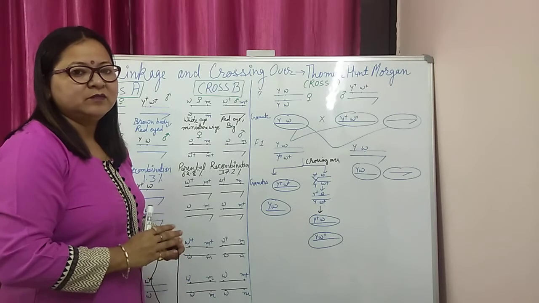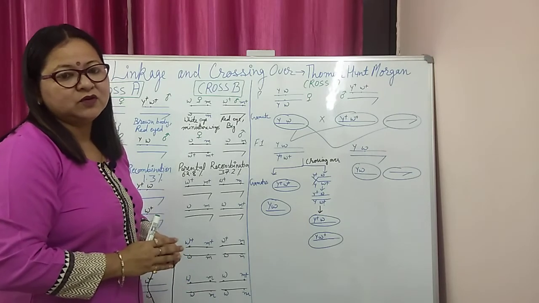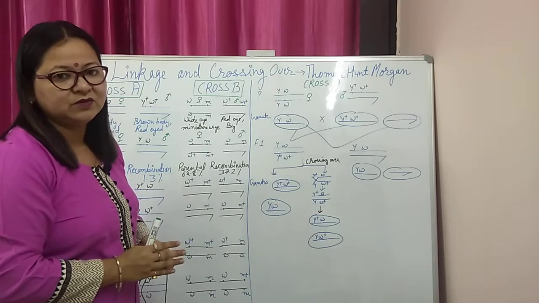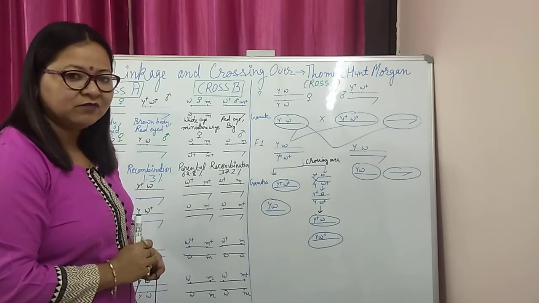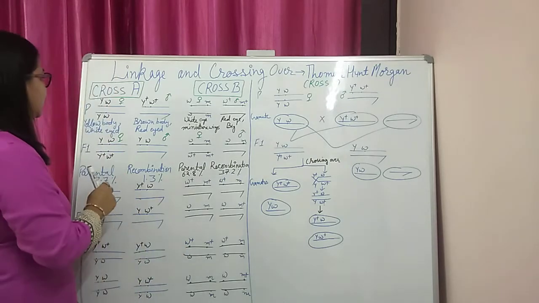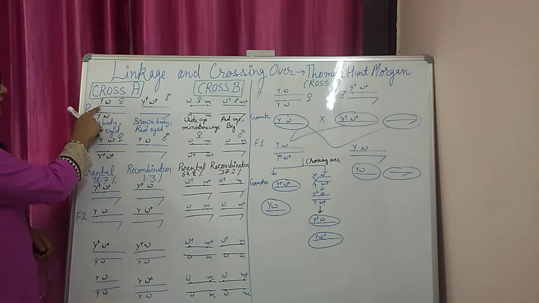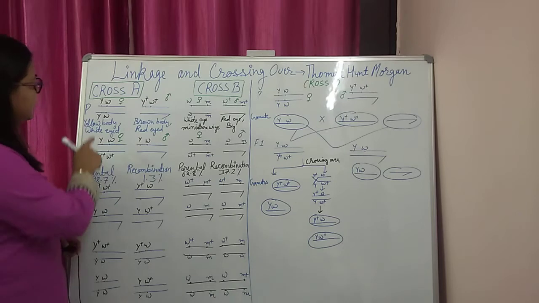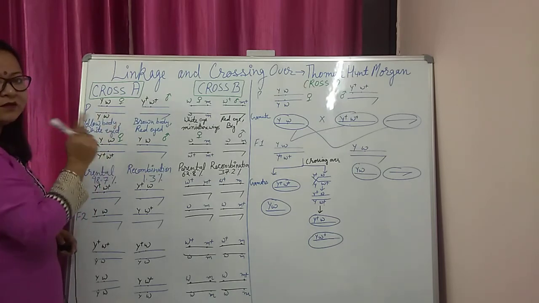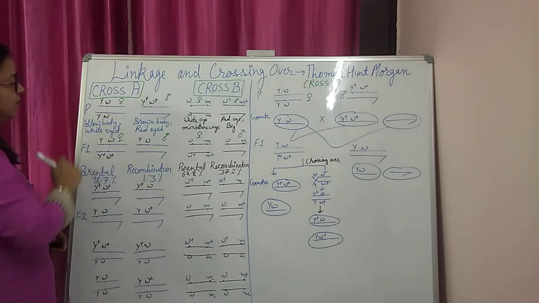the Mendelian phenotypic ratio, that is 9:3:3:1 in the F2 generation. He did a dihybrid cross, but the genes were sex linked. Second, they were present on the same chromosome.